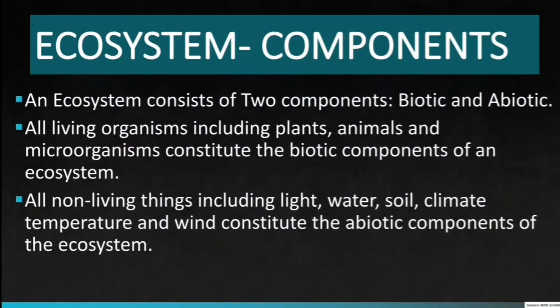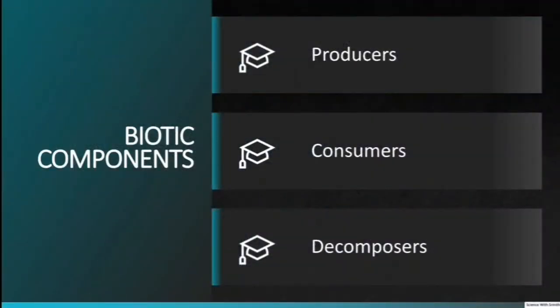Components of an ecosystem. An ecosystem consists of two components, biotic and abiotic. All living organisms, including plants, animals, insects, and microorganisms, constitute the biotic components of an ecosystem. All the non-living things, which includes light, water, soil, climate temperature, and wind, constitute the abiotic components of the ecosystem. The biotic components are producers, consumers, and decomposers. Let us see each of these in detail.